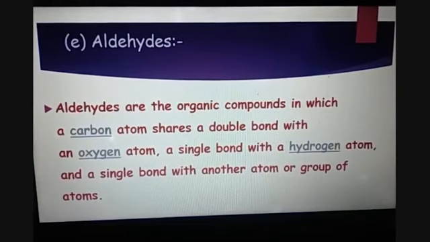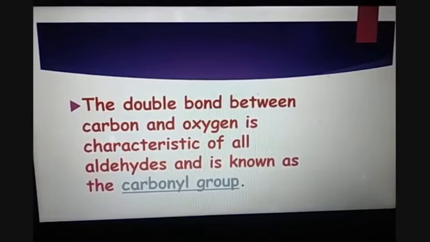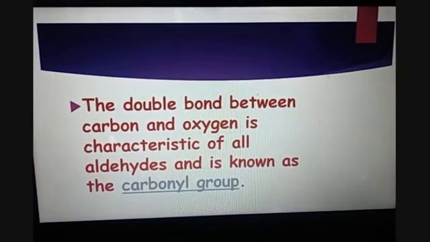The next is aldehydes. Aldehydes are the organic compounds in which a carbon atom shares a double bond with an oxygen atom, a single bond with a hydrogen atom, and a single bond with another atom or group of atoms. This double bond between the carbon and oxygen is the characteristic of all the aldehydes, and this carbon and oxygen, which have a double bond between them, is known as the carbonyl group.